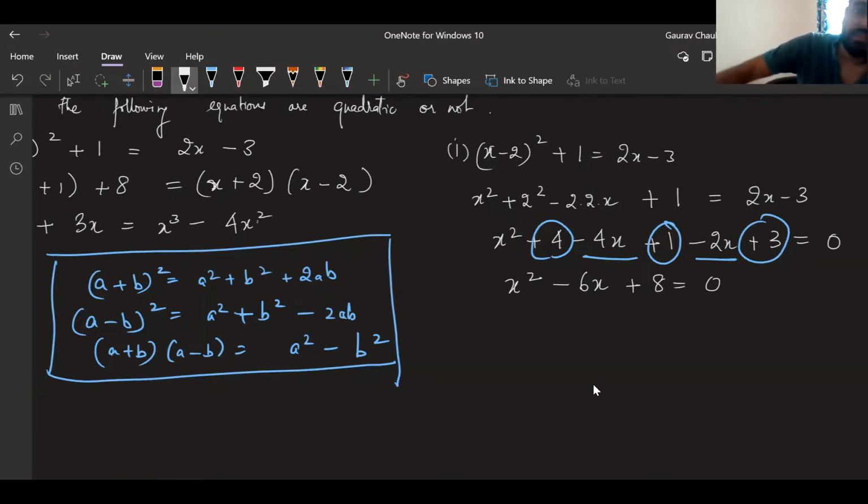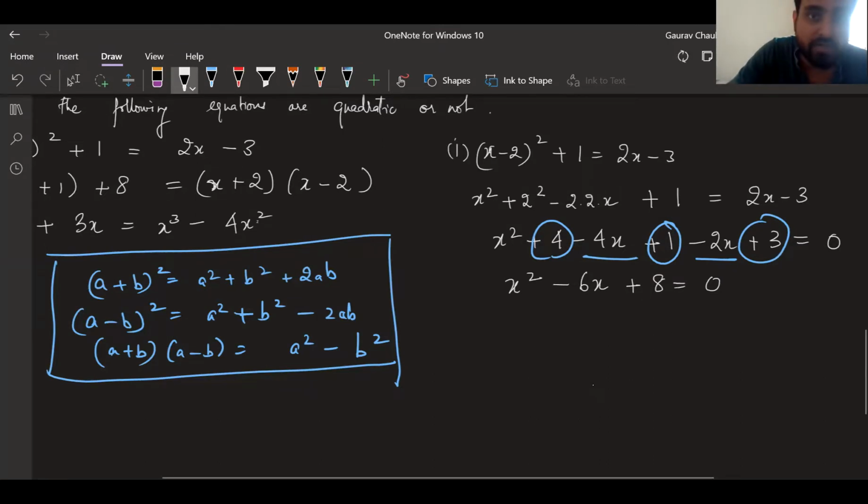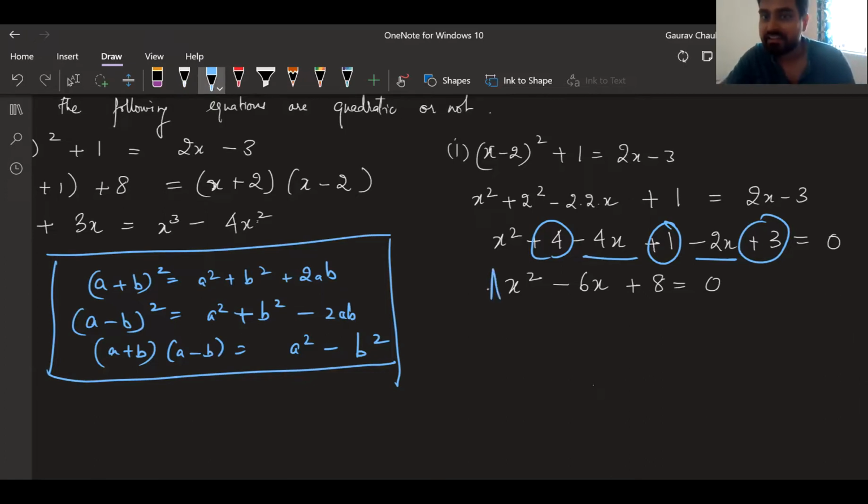Are we good? x square minus 6x plus 8 is equal to 0, is it a quadratic equation or not? Manisha, can you unmute and tell? I have made it into standard form. It looks like ax square plus bx plus c, and a is not equal to 0 because the coefficient of x square is 1. Therefore, sir, it is a quadratic equation. Okay, Abhi, you were absolutely correct.